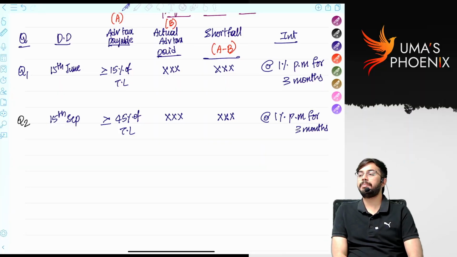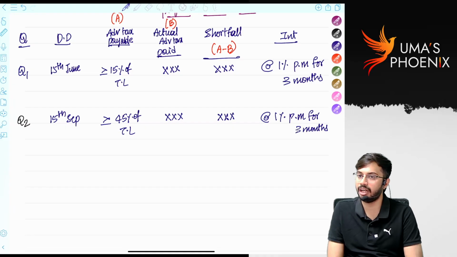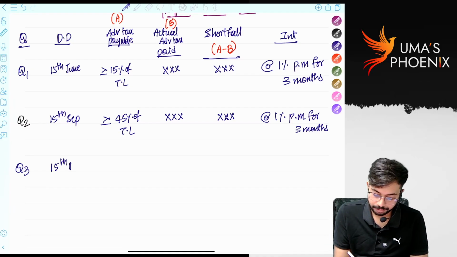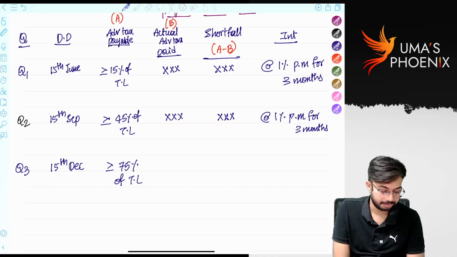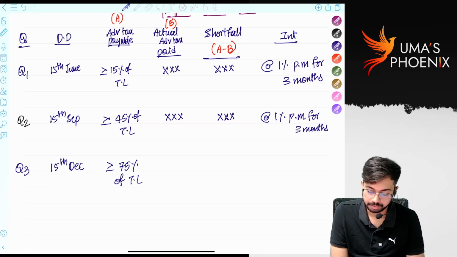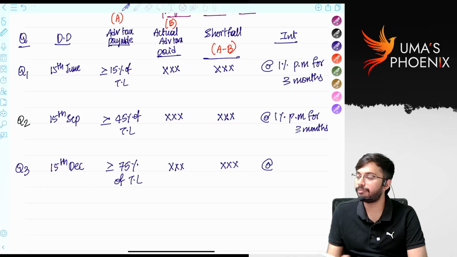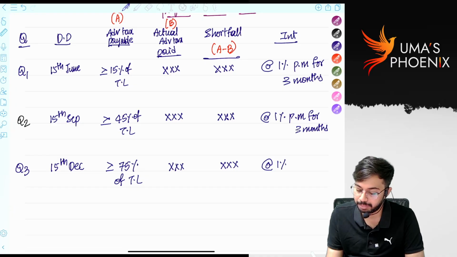Between 15th September and 15th December, how many months are there? 3 months. So interest will be levied for 3 months. What is the next due date, Q3? 15th December. Minimum 75% of tax liability is required to be paid as advance tax, right? That will be compared with actual advance tax paid. The difference will be the shortfall. From 15th December to 15th March, how many months are there? 3 months. So interest will be levied at the rate of 1% per month for 3 months.